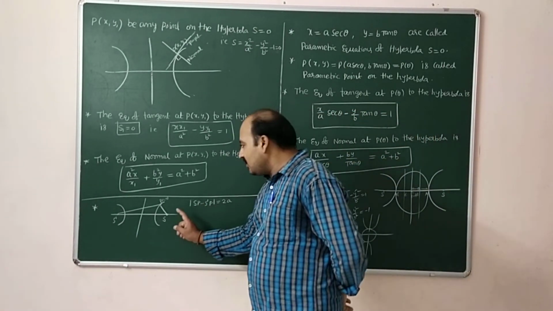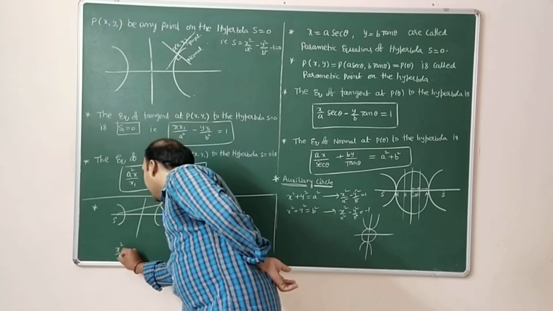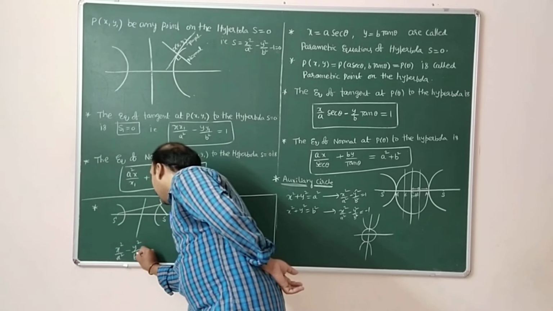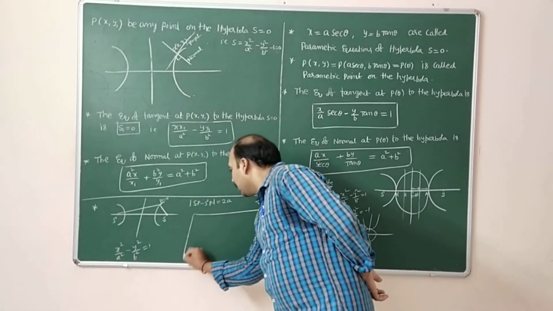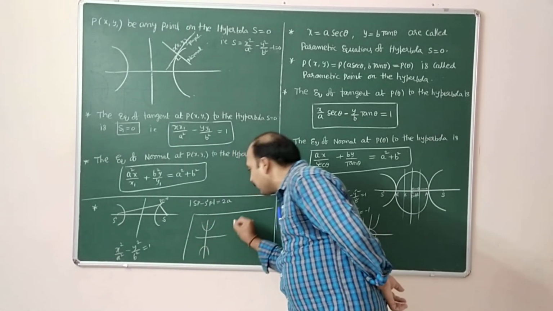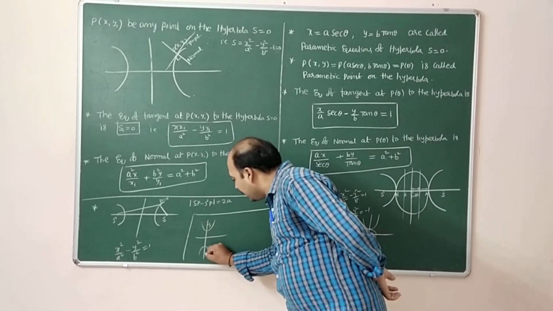When the equation of the hyperbola is in this form, x square by a square minus y square by b square equal to 1, S is here, S dash will be here.